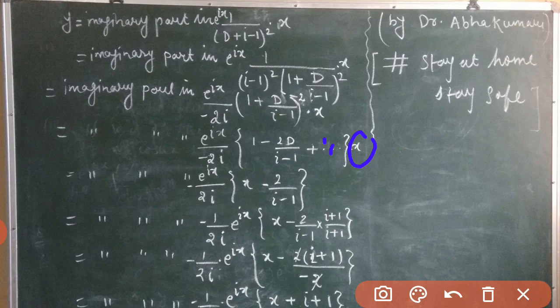Now this is equals to the imaginary part of e to the power ix divided by 2i. Here we have cancelled. Okay, fine. In the next step we will cancel the minus sign. So we will write minus e to the power ix divided by 2i into... Now x is multiplied by 1, so we have x. Then we have D of x, that is the differentiation of x. One time we are left with 1. That's why we will write here minus 2 divided by (i − 1). Fine.